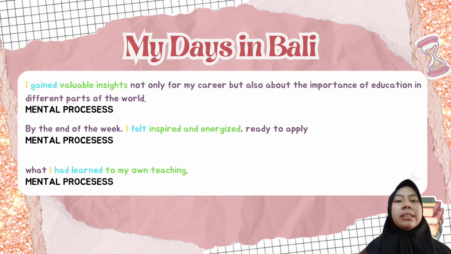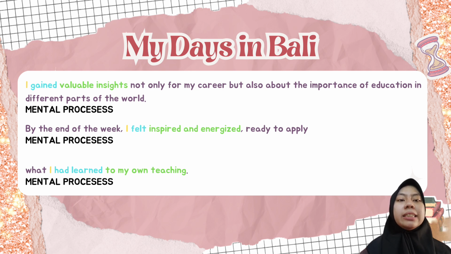In the 14th sentence, "by the end of the week, I felt inspired and energized, ready to apply," the word "felt" is a verb that falls into the mental process category. The word "I" is the sensor, and "inspired and energized" is the phenomenon. It can be concluded that the sentence falls into the mental processes category.